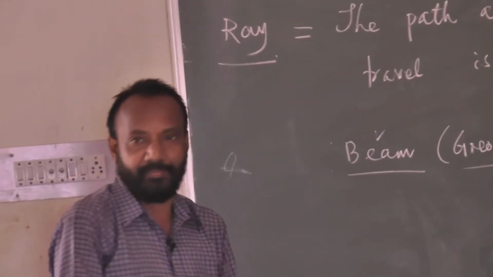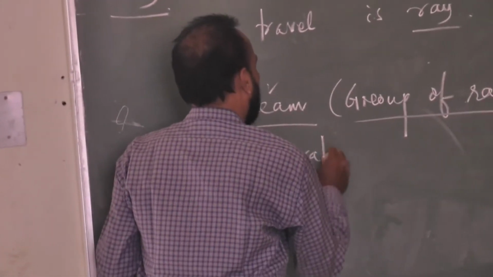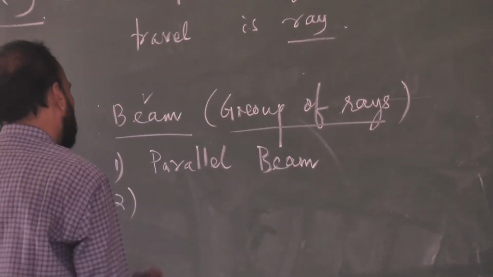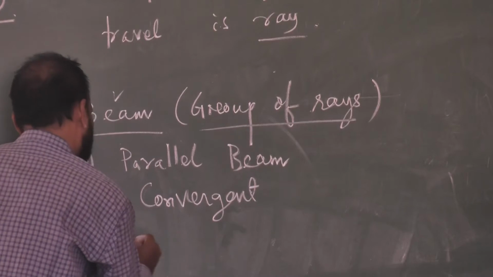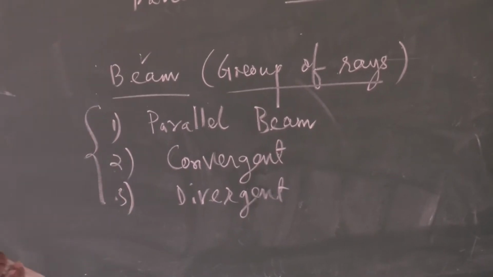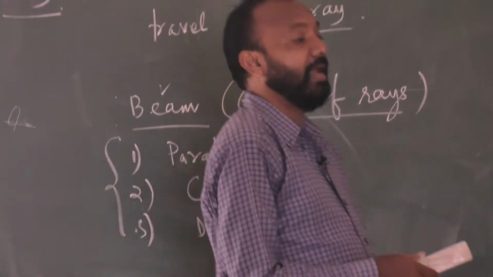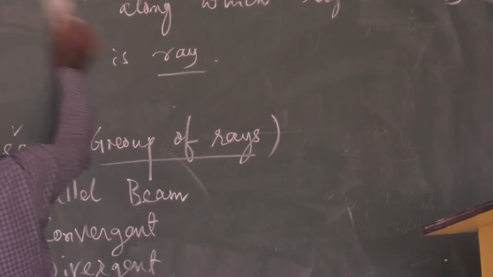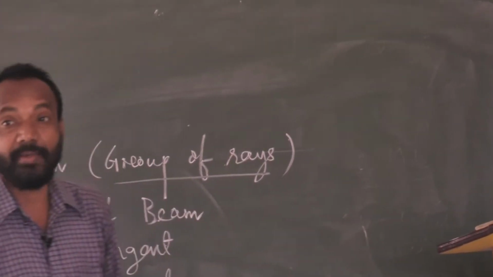So this beam is of different types. One we can say parallel beam. Let's name it parallel beam. The other one is convergent. The third one is divergent. Please remember, divergent. You must know this concept before entering the light chapter, reflection and all. So parallel beam, convergent beam and divergent beam. Can you remember this? Three beams are there. One is parallel, second is convergent, third is divergent.